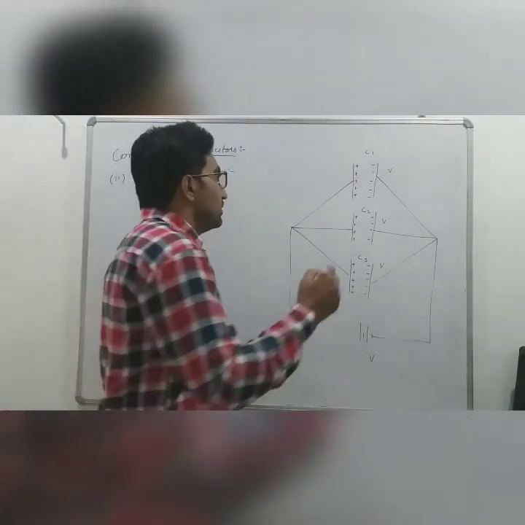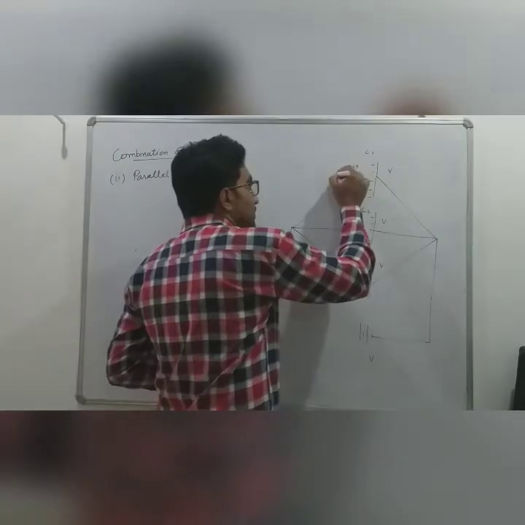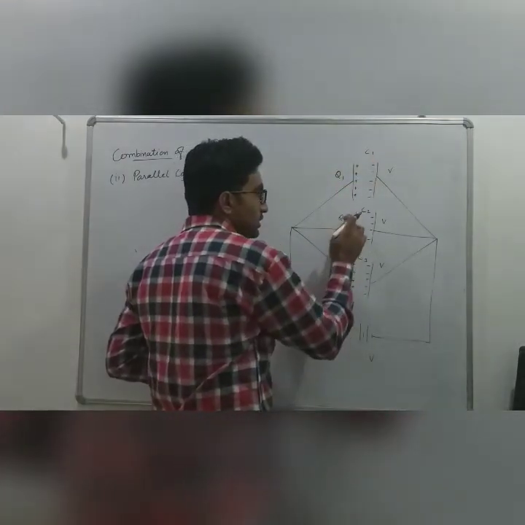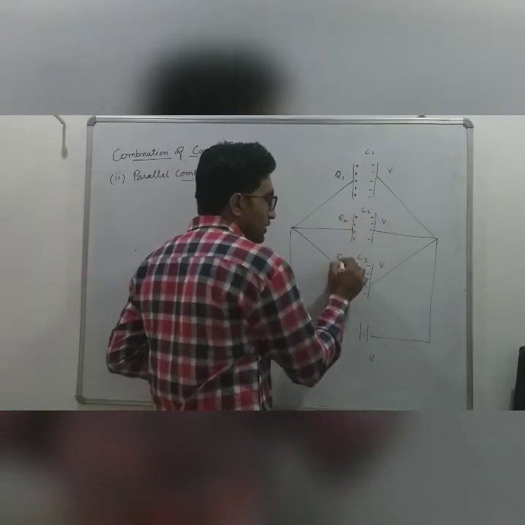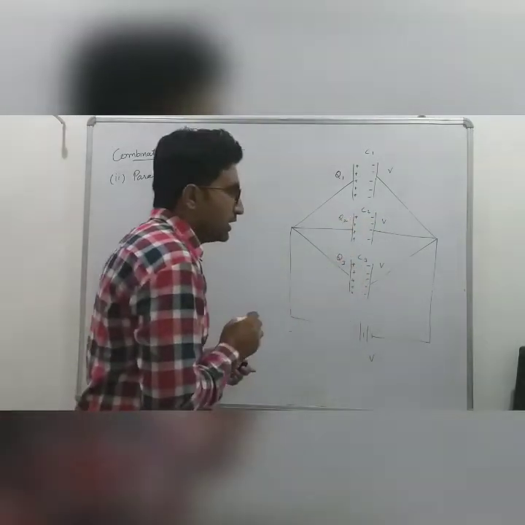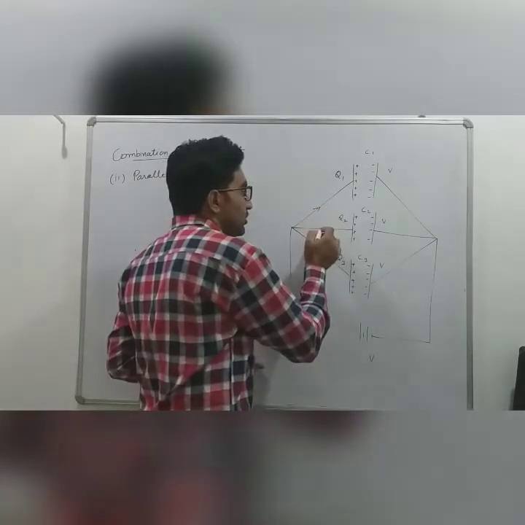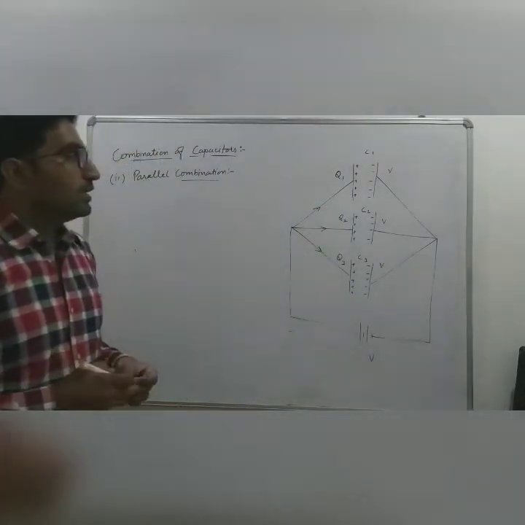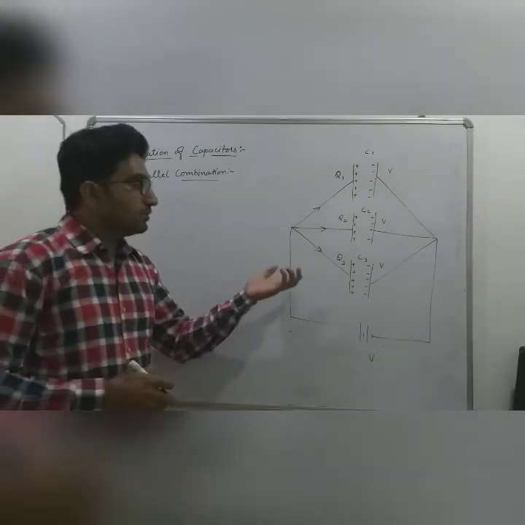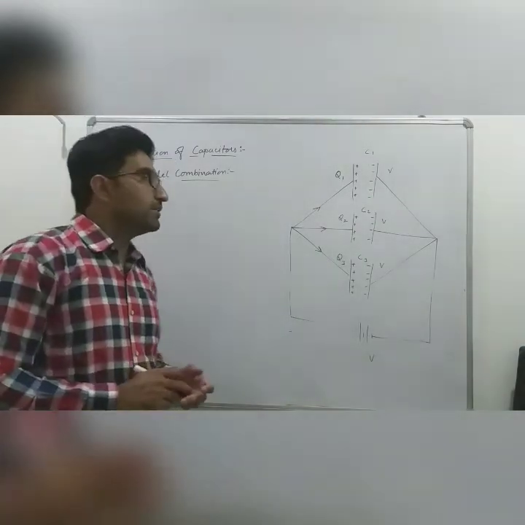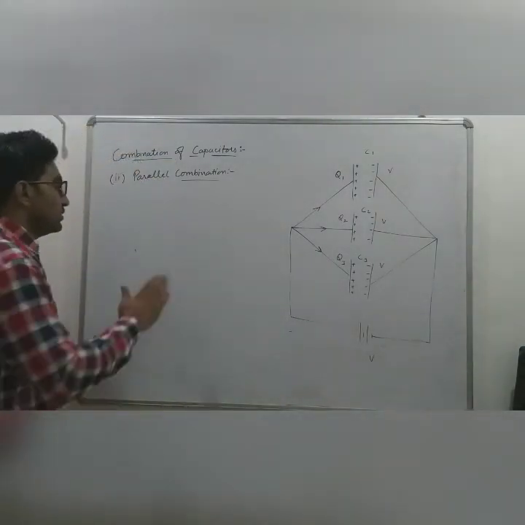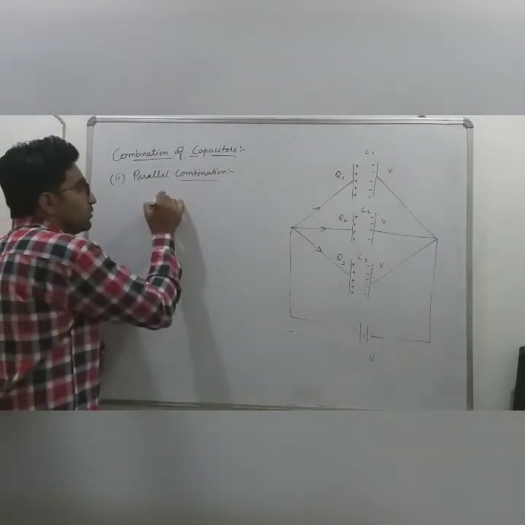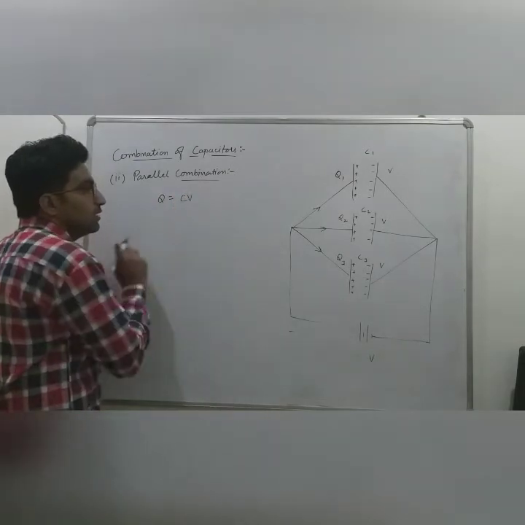So we can write here the charge along C1 will be Q1, along C2 it will be Q2, and along C3 it will be Q3. Charge is divided because current in the parallel combination is divided, and if the current is divided, so the charge is also divided.